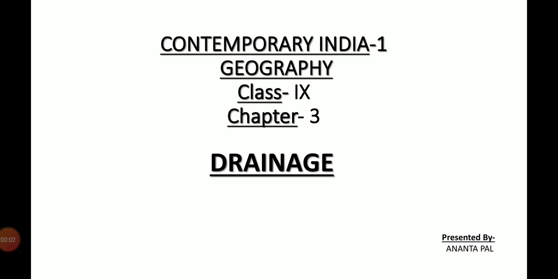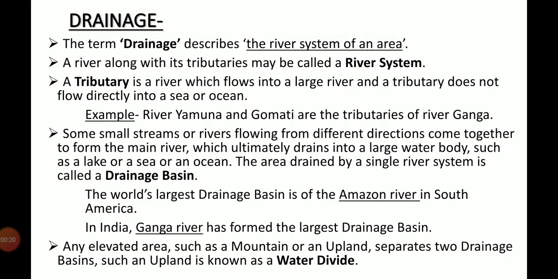Good morning, students. Today I am going to discuss Contemporary India 1, Social Science Geography, Class 9, Chapter 3, and the chapter name is Drainage. It is an important and interesting chapter. Let's start. What is drainage?